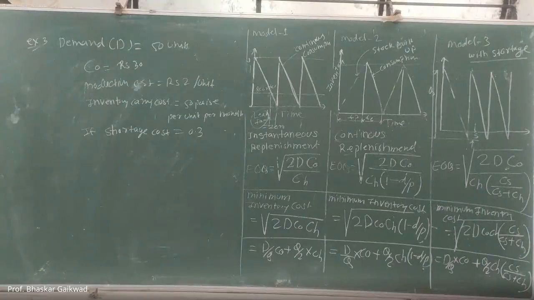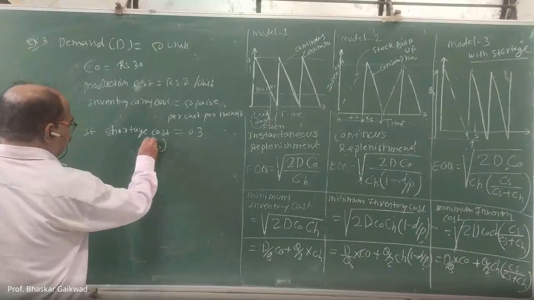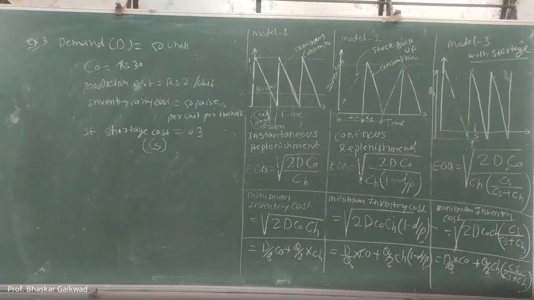So here the demand D is given as 50, CO is 30. Here CS, the shortage cost, is given. Then the production cost CP is given.